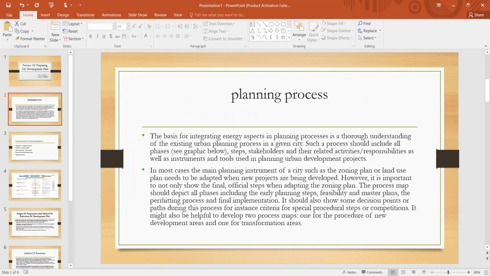The process map should depict all phases, including the early planning steps, feasibility and master plans, the permitting process, and final implementation. It should also show some decision points or paths during this process, for instance, criteria for special procedural steps or competitions. It might also be helpful to develop two process maps, one for procedure of new development areas and one for transformation areas.